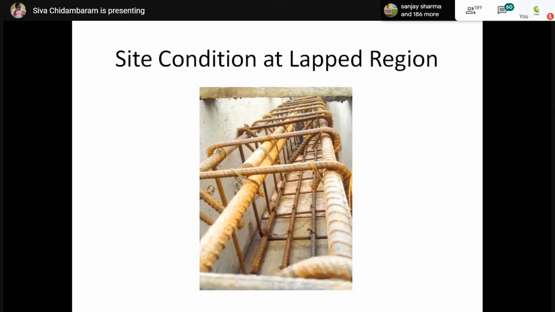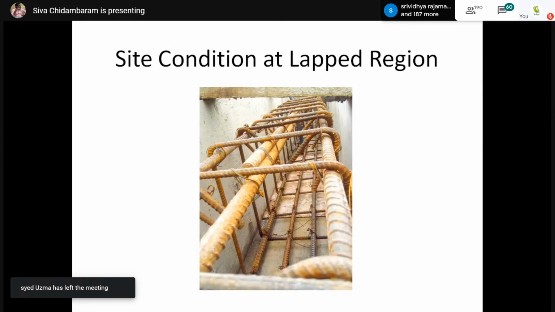Especially in site conditions, in many locations you can easily see lap splices made without any proper guidance, because according to them, a lap splice is nothing but just a continuity of rebars, and they simply continue the rebars by connecting them using binding wires. Staggering and spacing are very important, and we have to obey the IS code to use the lap splice effectively. Otherwise, the performance will not be up to the mark.